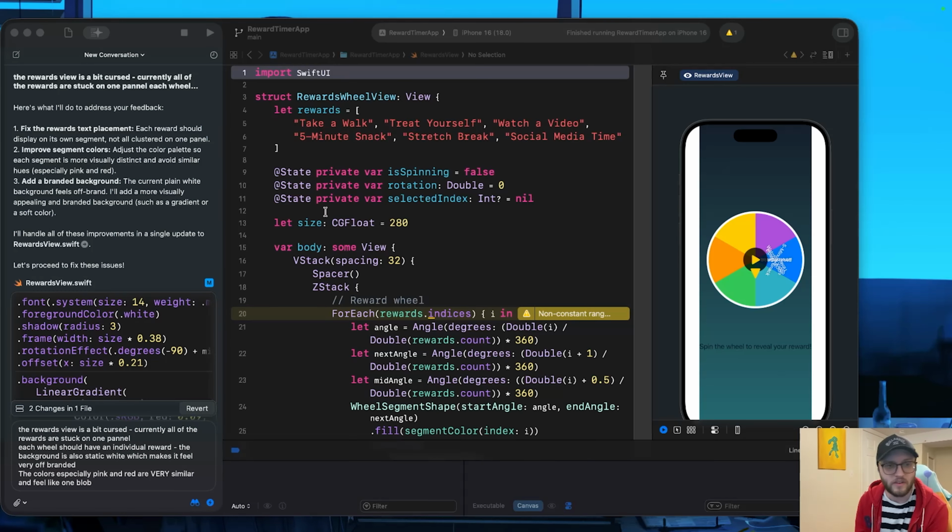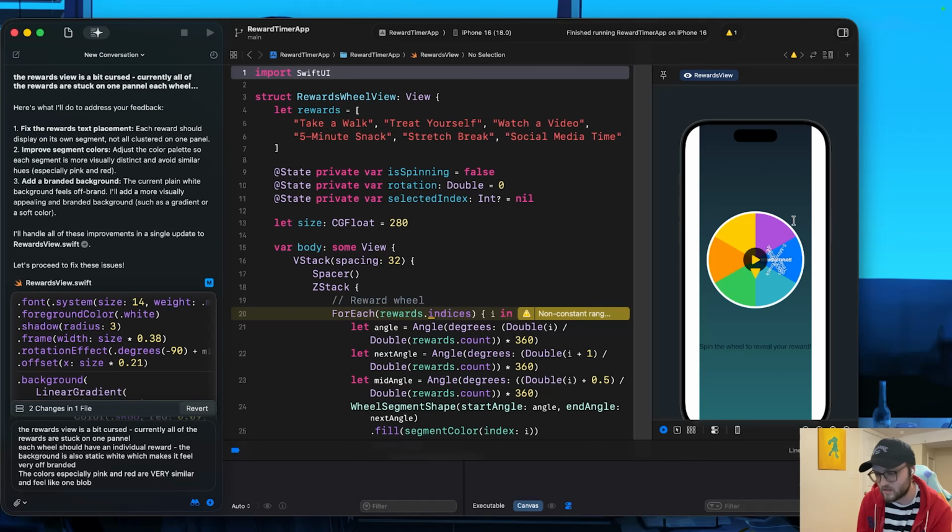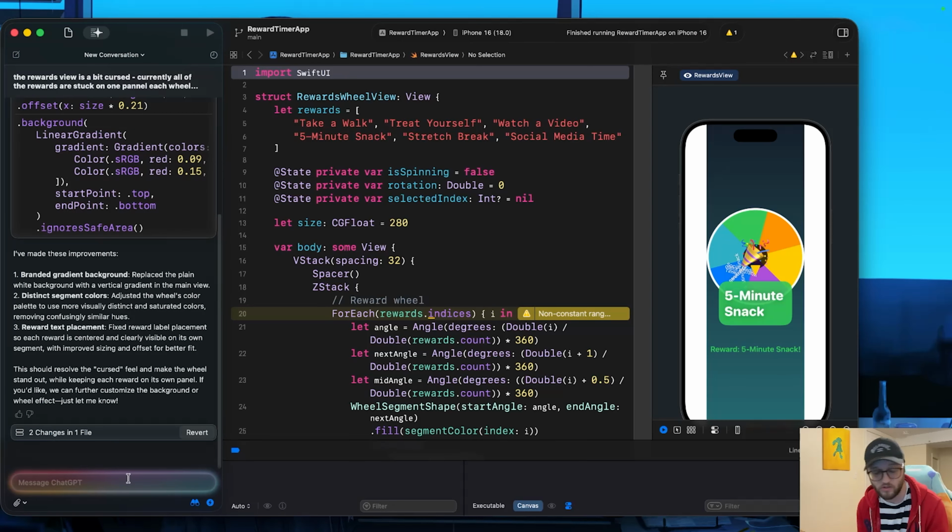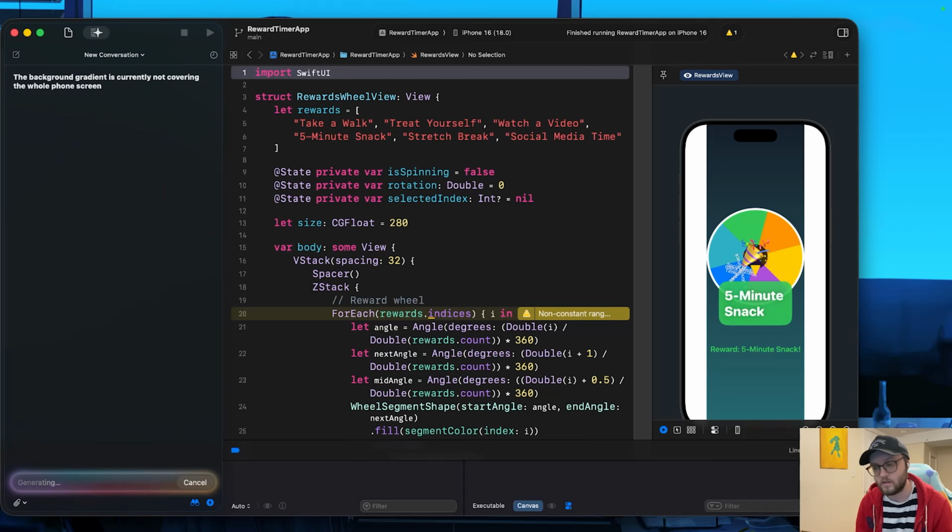Did understand my feedback, but the implementation's still a little bit weird. All of the rewards are still on one tile. The gradient, I don't know what's going on here, and there's also like a gap. So maybe it's on me to be a bit more clear. The design entirely started to really crumble, from not understanding the way the pie was laid out to this really weird background.